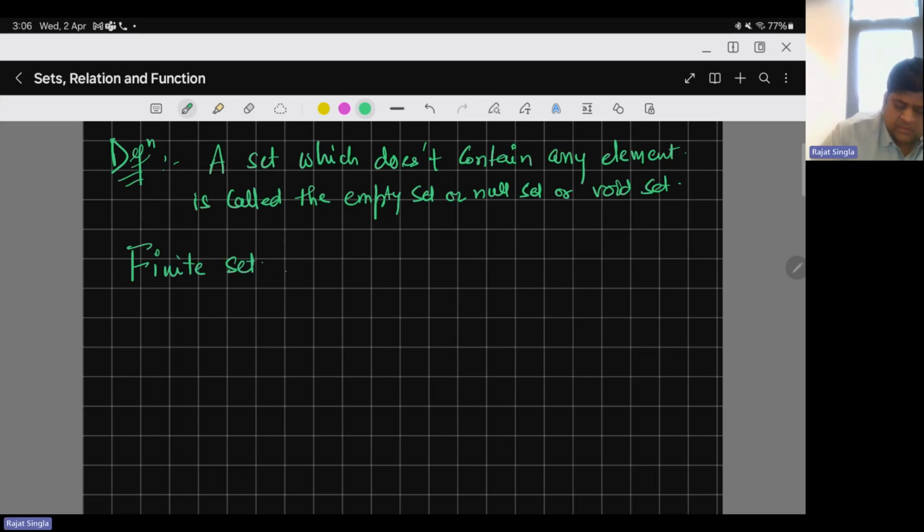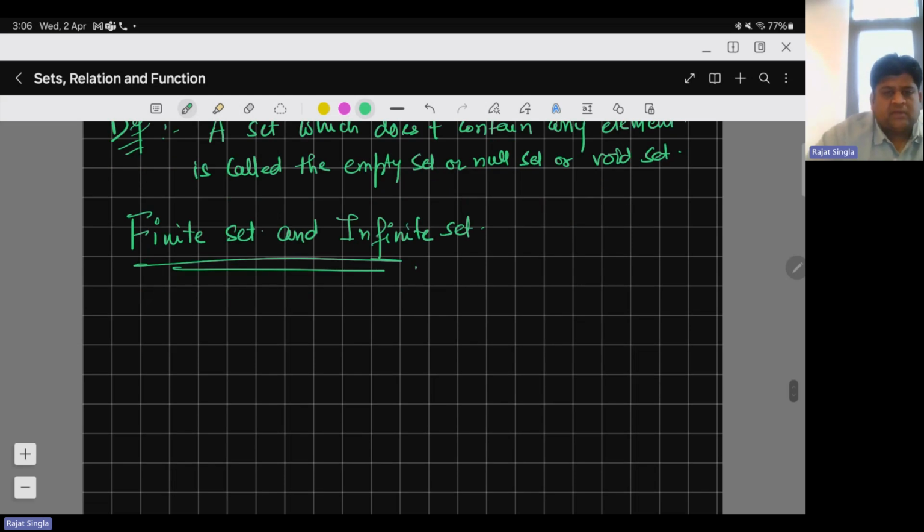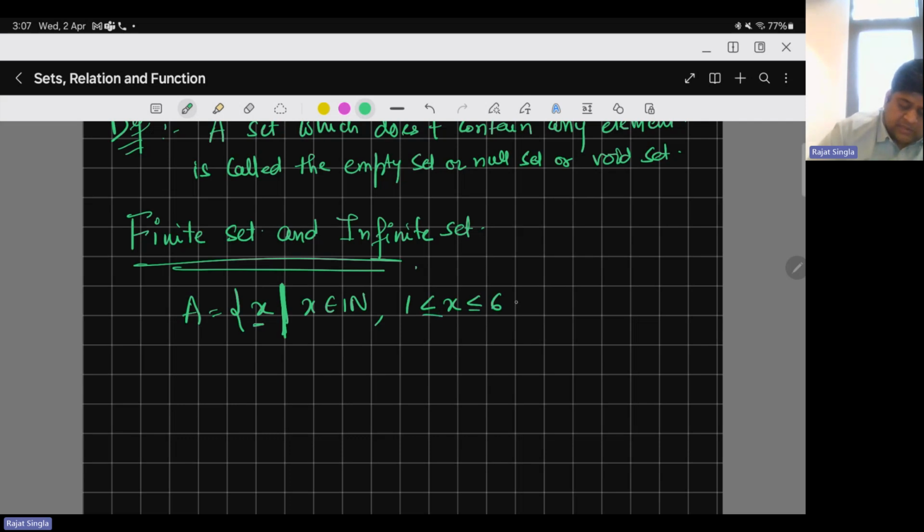that is finite set and infinite set. Now, what is the meaning of finite set? If any set contains a finite number of elements, then we say that it's a finite set. For example, if I write down this set A, x such that x belongs to, I'm using this bar or this line to represent what are the conditions on x. Elements will be represented by small letter x. But what should x be? x should be a natural number and x should lie from 1 to 6.